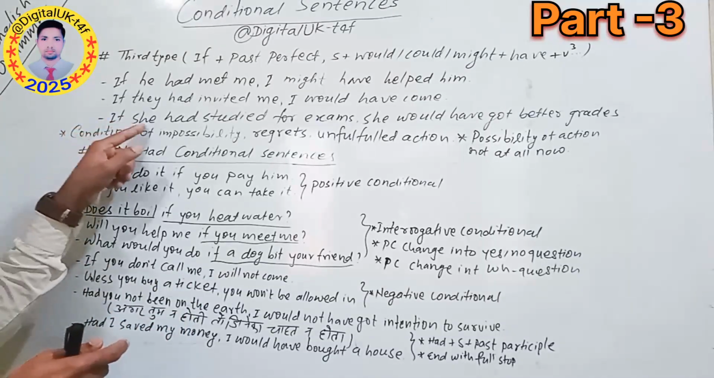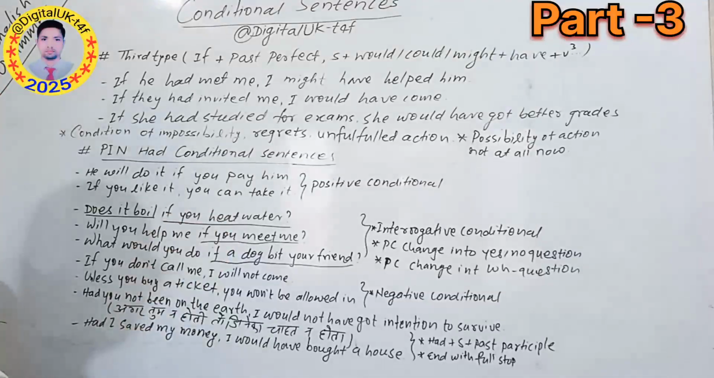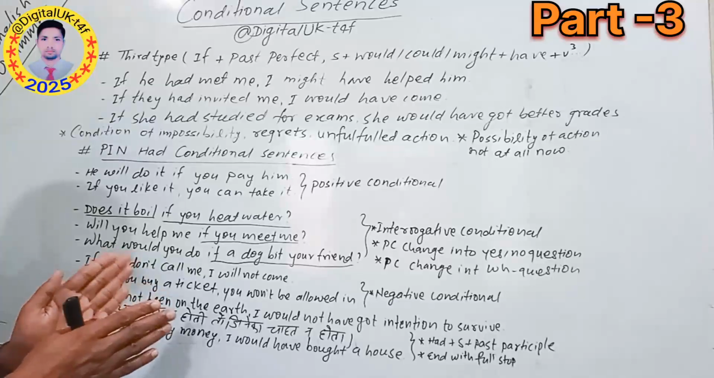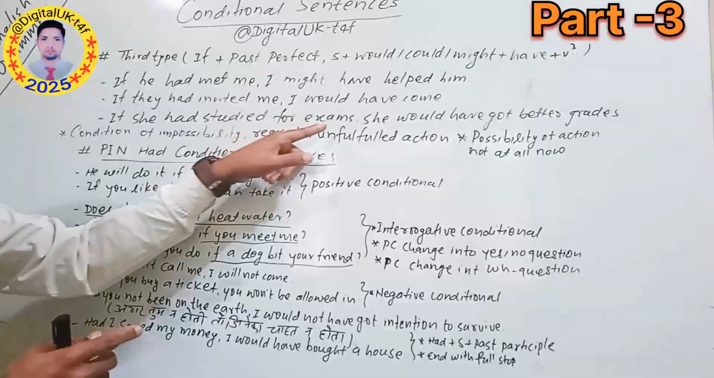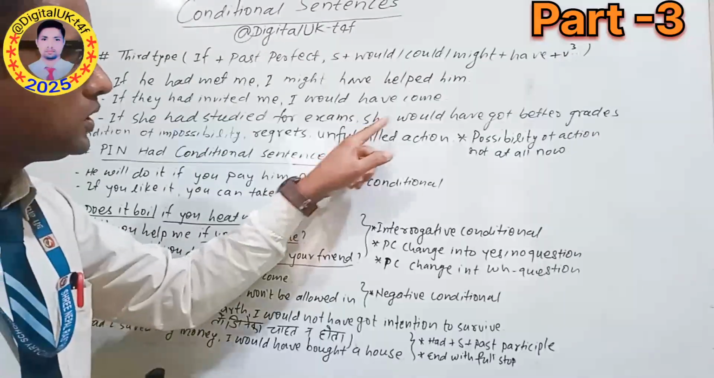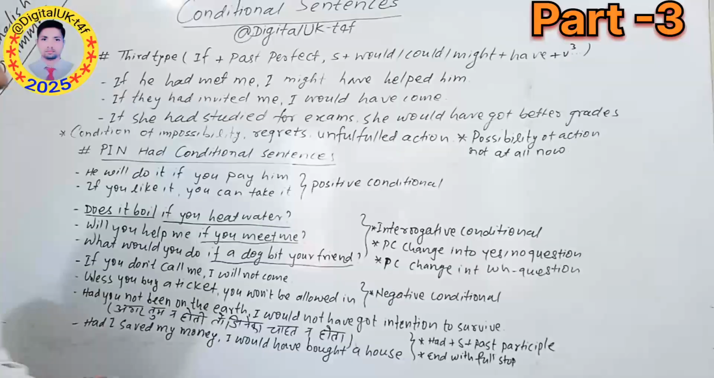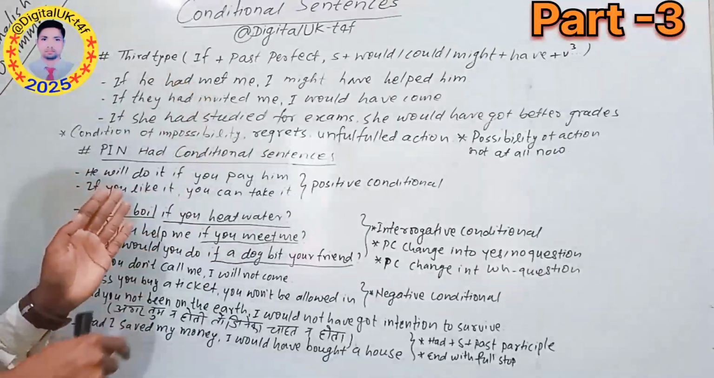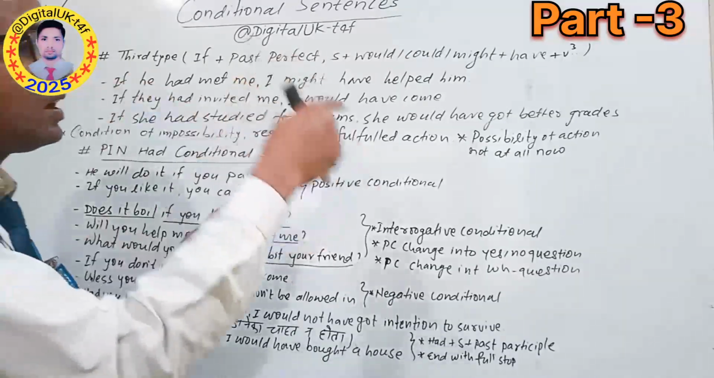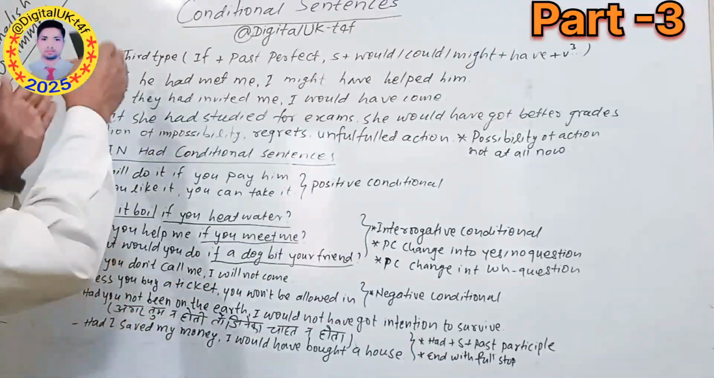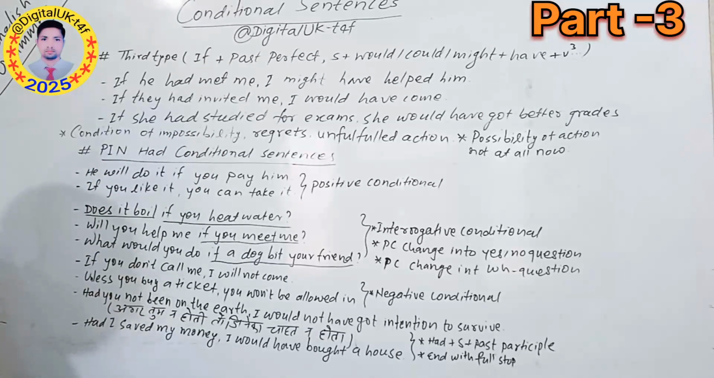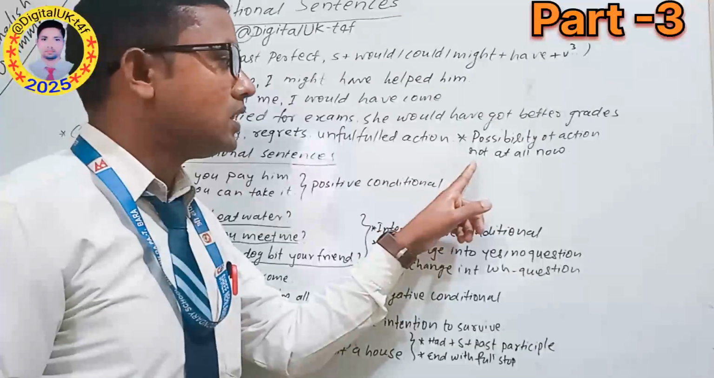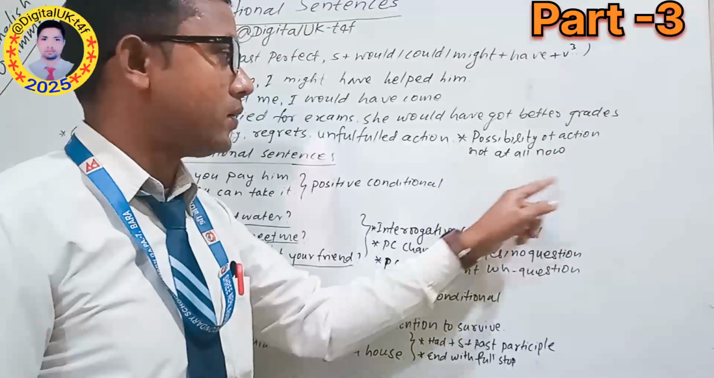Likewise, if she had studied for the exam. So here is a condition. If she had studied for the exam, meaning to say that she didn't study for the exam. If she had studied for the exam, she would have got better grades. So here she hadn't studied well for the exam, so she wouldn't have got better grades. So in these three sentences we are expressing the condition of impossibility, regrets, unfulfilled action, and action whose possibility has become not at all now.